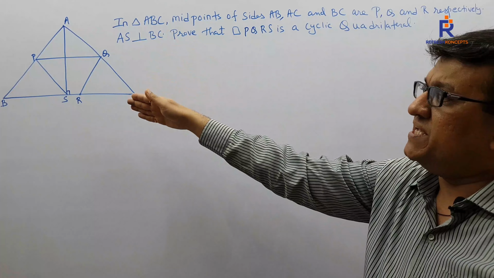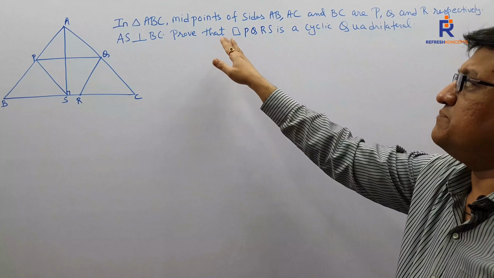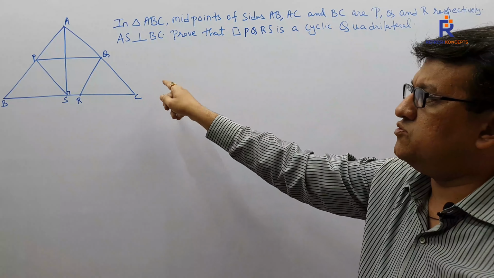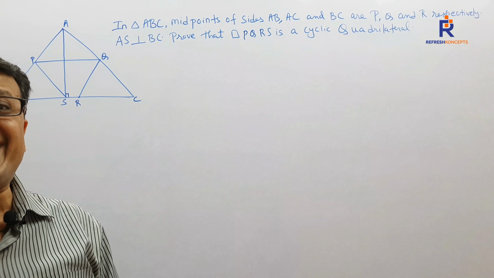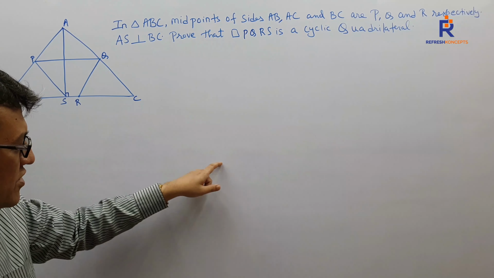AS perpendicular to BC. Prove that PQRS is a cyclic quadrilateral. Now, the very first thing, when you have this particular question in your mind that it needs to be proved as a cyclic quadrilateral, people are looking for a circle.